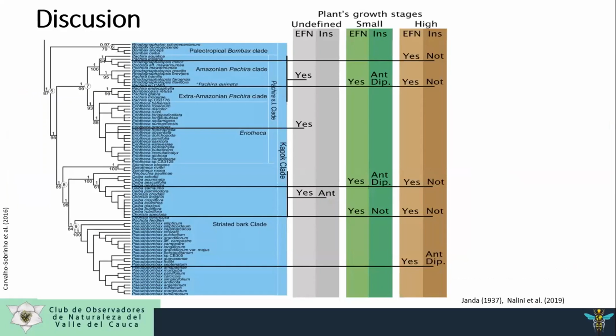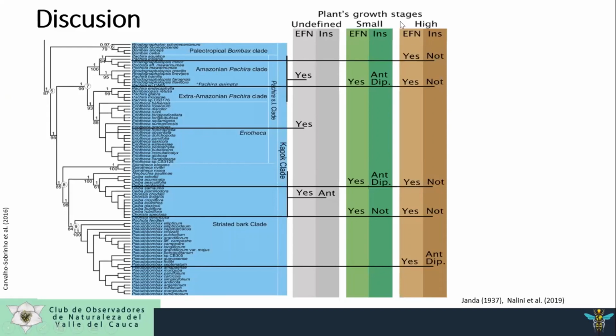This is the most complete description of the extrafloral nectaries on the petiole of the Bombacoideae trees. Also, all the insect-plant associations are new reports. It's a field report of the variation of this interaction according to growth stages. Before, the descriptions did not specify the growth stage of the plant where the association was present. But in our study, we detect differentiation, for example, in Pachira insignis.